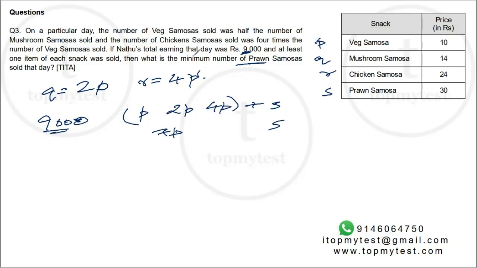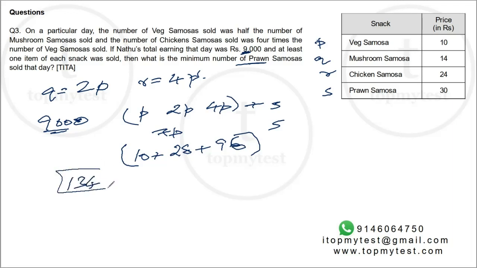Right. So one prawn veg samosa costs 10 rupees. 2 mushroom samosas will cost 28 rupees. And 4 chicken samosas will cost 24 into 4, 96 rupees. So this comes as a bundle. 96 plus 10 is 106. 106 plus 28 is 134. So these are bundles of 134. Right? This is one bundle.